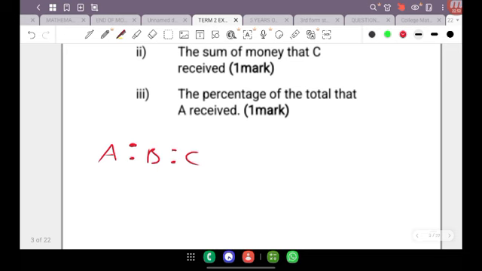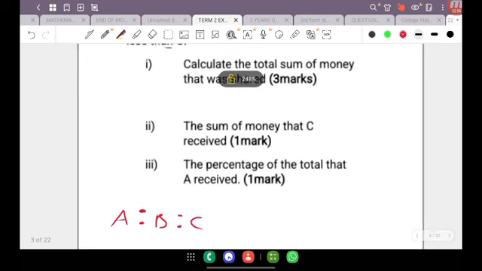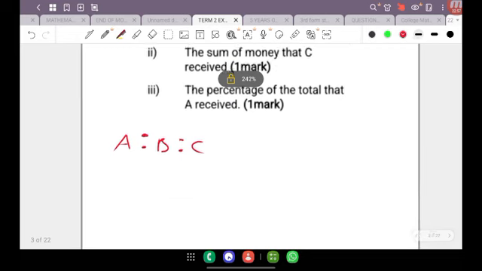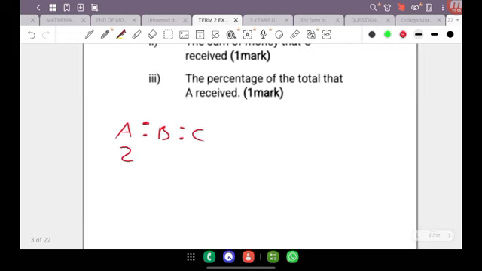And whilst I've done that, I'm going to also write down the ratio to which this money was distributed. So it was distributed in the ratio 2 to 3 to 5. All right, so that's step 1. You want to write down the comparative quantities and their individual ratio.